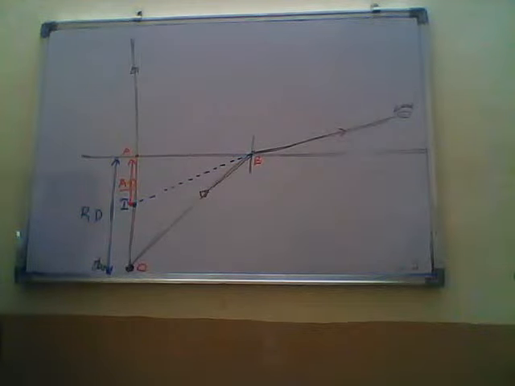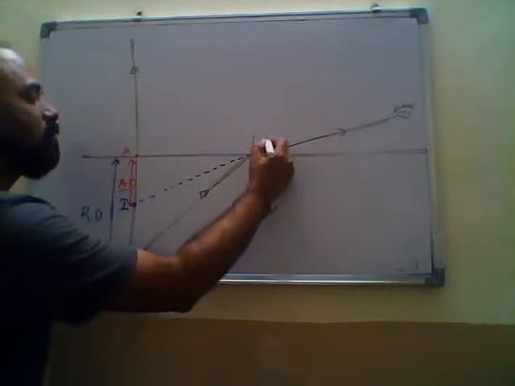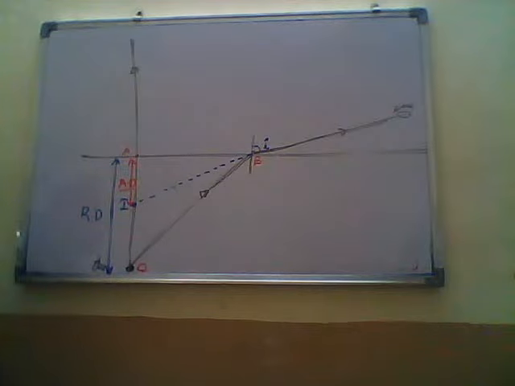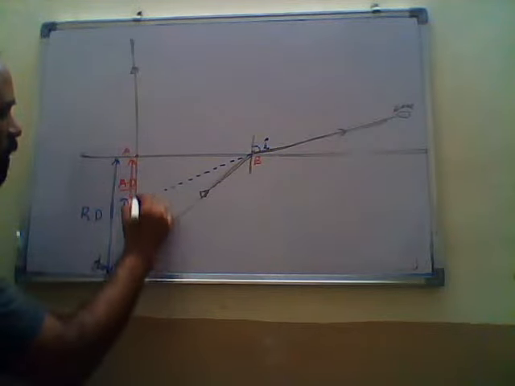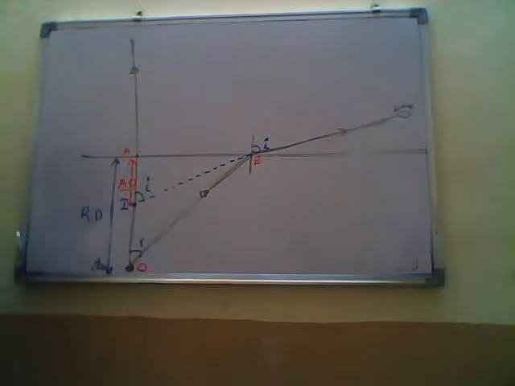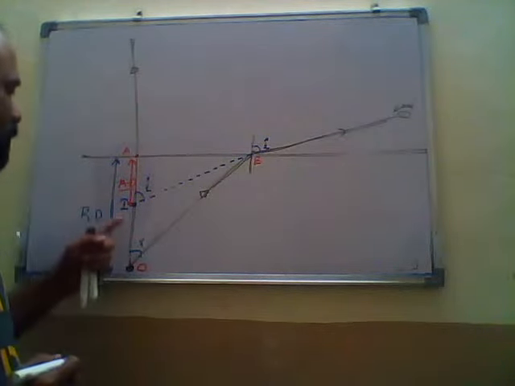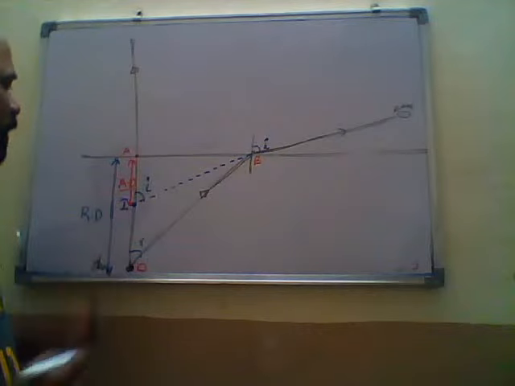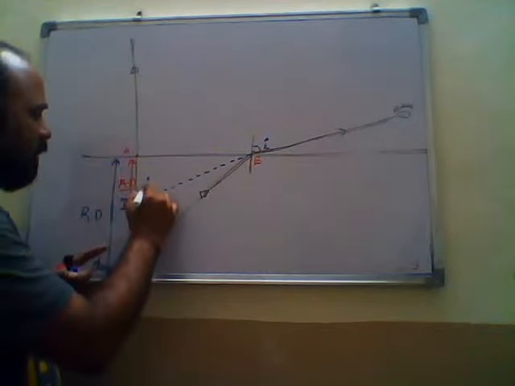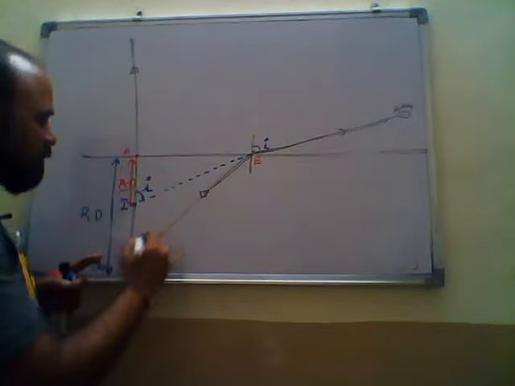This is the real depth, this is the apparent depth, and we are writing the angles also. This is I, this becomes R, and this becomes I. This is the way we calculate apparent depth and real depth.